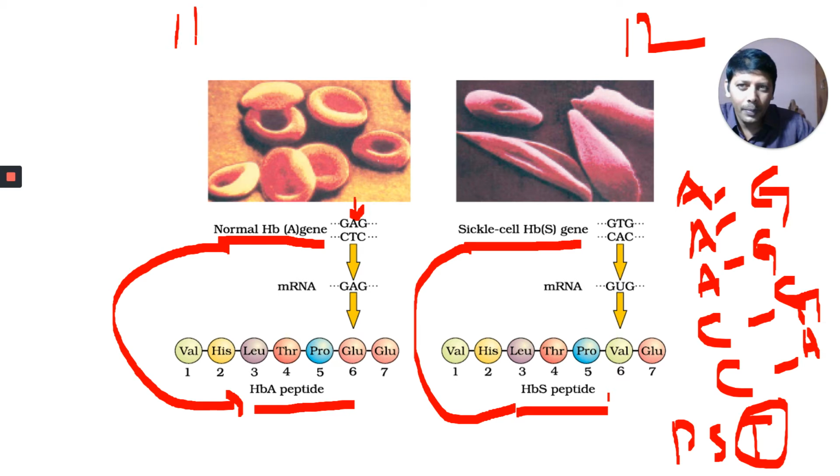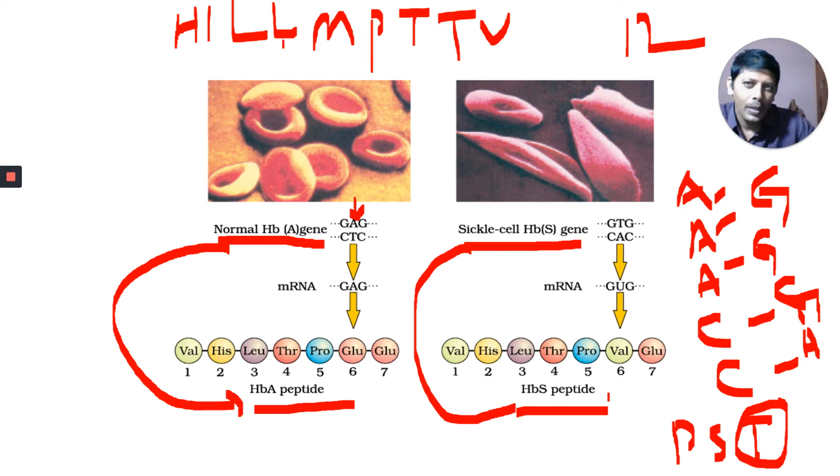You can remember all the essential amino acids with a trick called HIL, MP, T, T, V. There is one hill, and on the hill there is an MP sitting.